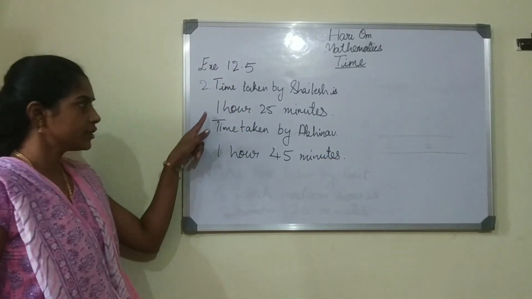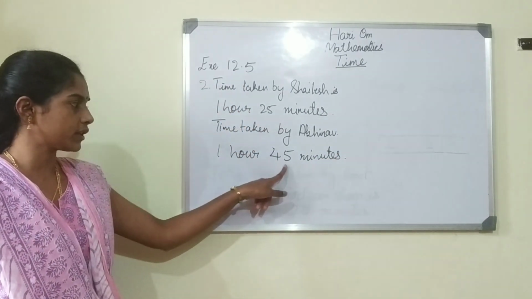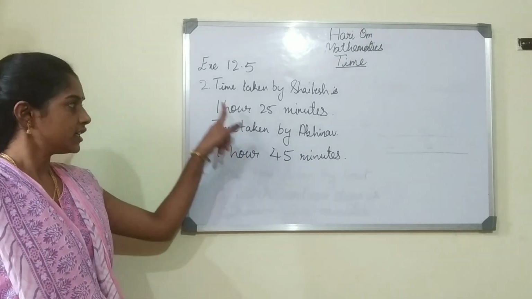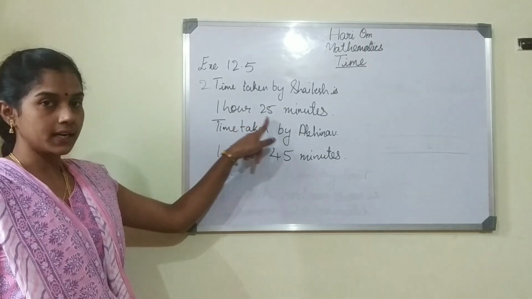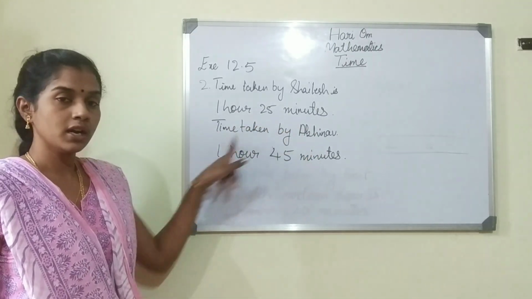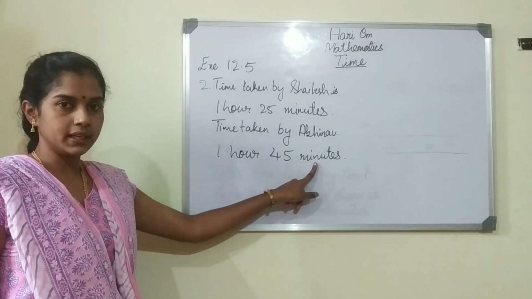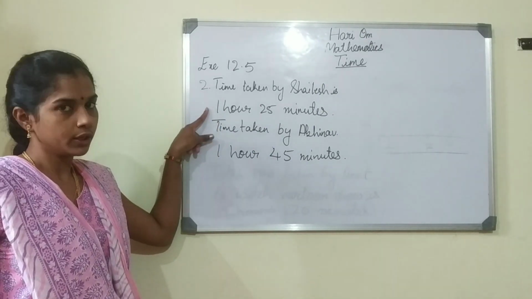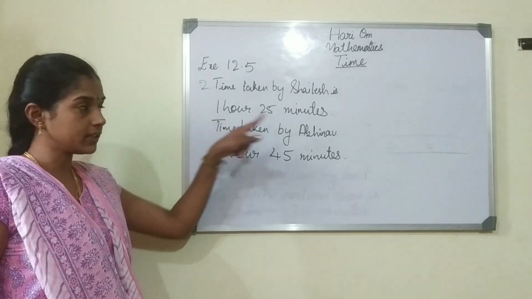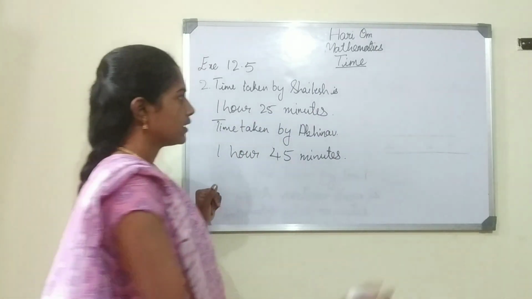Okay. So in these two, 1 hour 25 minutes, 1 hour 45 minutes. Who ran fast? Shailesh ran fast. Why? Because he took only 1 hour 25 minutes. But Abhinav took 1 hour 45 minutes. So Shailesh ran fast by how many minutes? To find that, we are going to subtract and find the difference.